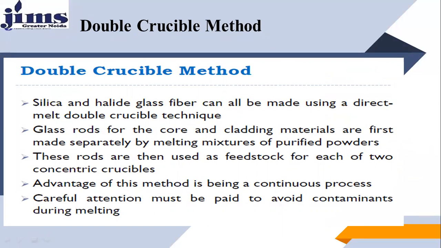Silica and halide glass fibers can all be made using the direct melt double crucible technique. Glass rods for the core and cladding material are first made separately by melting mixtures of purified powders. These rods are then used as feed for each of the two concentric crucibles. The advantage of this method is that it is a continuous process. Careful attention must be paid to avoid contaminants during manufacturing.